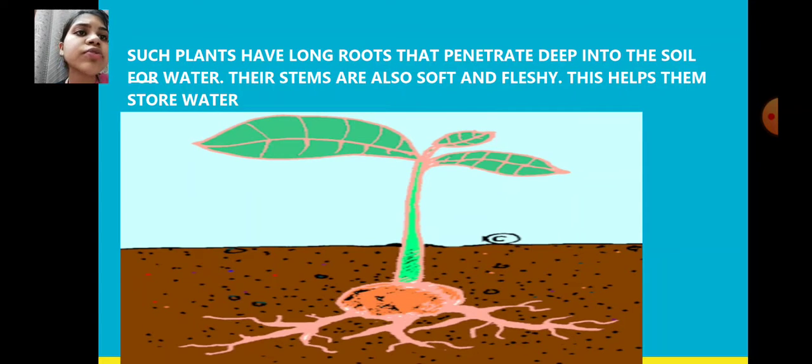Their stems are also soft and fleshy. This helps them to store water, because the stems of the trees are soft and fleshy, they can store water in the stems because they may not get water every day, right? So they store water in their stems.